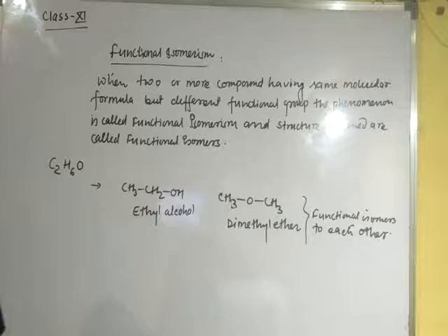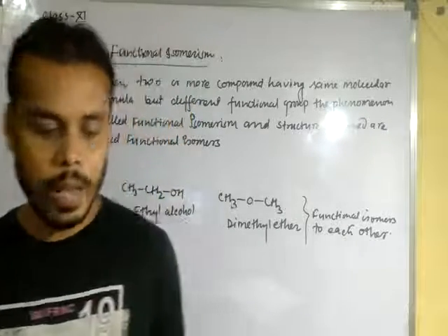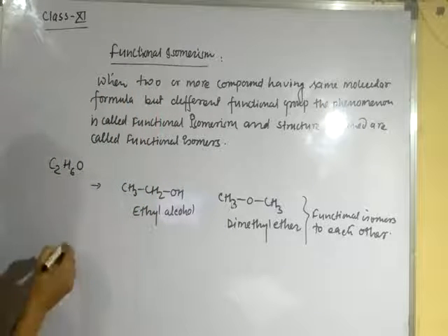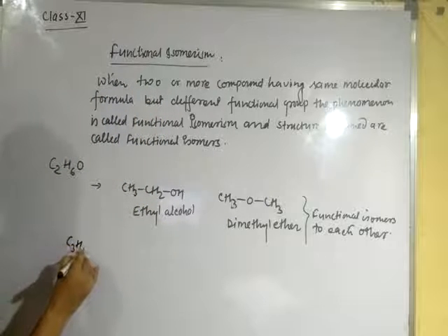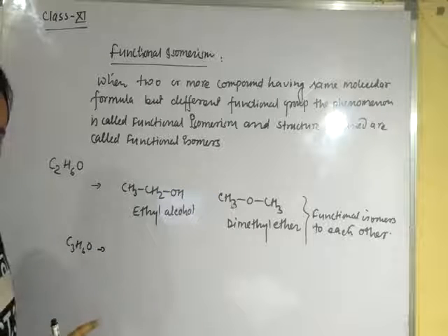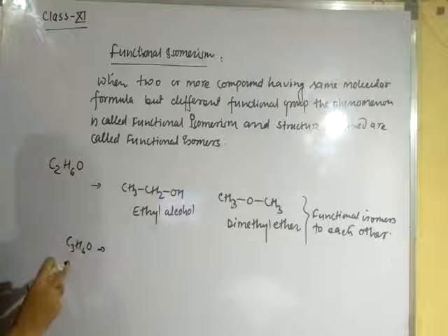Okay, dear student, let us see another. The aldehyde group and ketone both have the same molecular formula. Let us see C3H6O. We can obtain aldehyde and ketone by rearranging the atoms.